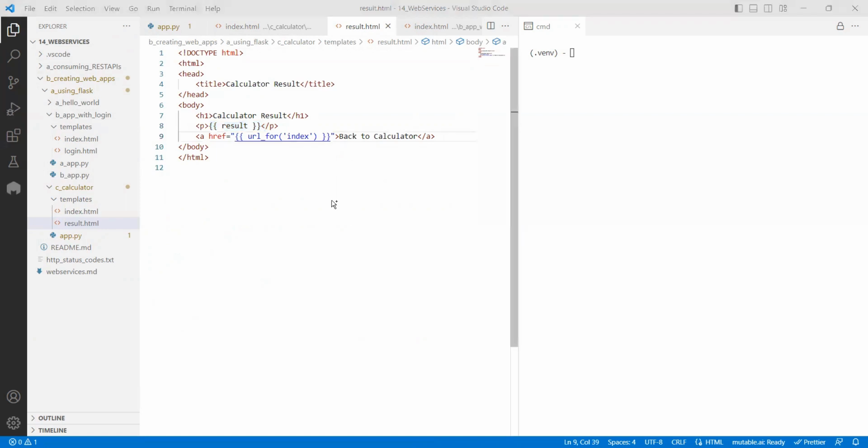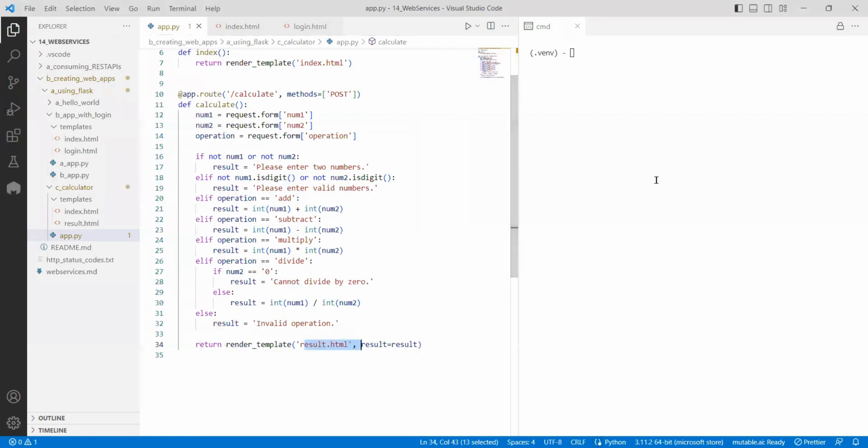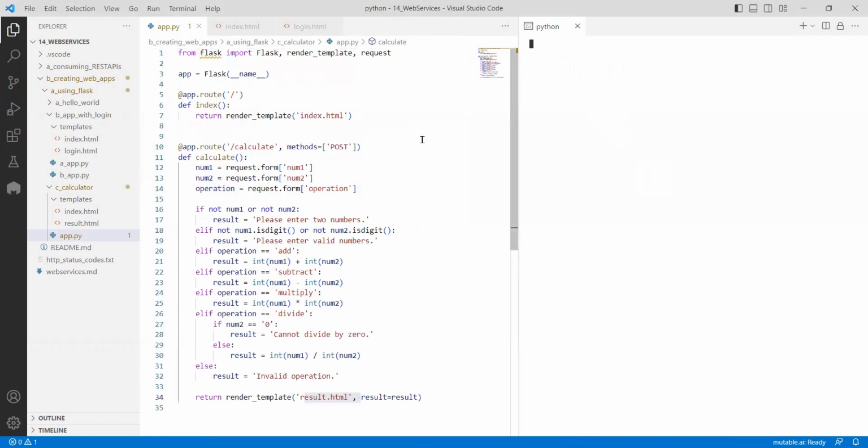Now, if I execute it, you will understand. If I go directly to calculator, clear the screen and run python app.py, you will see that it is executing.